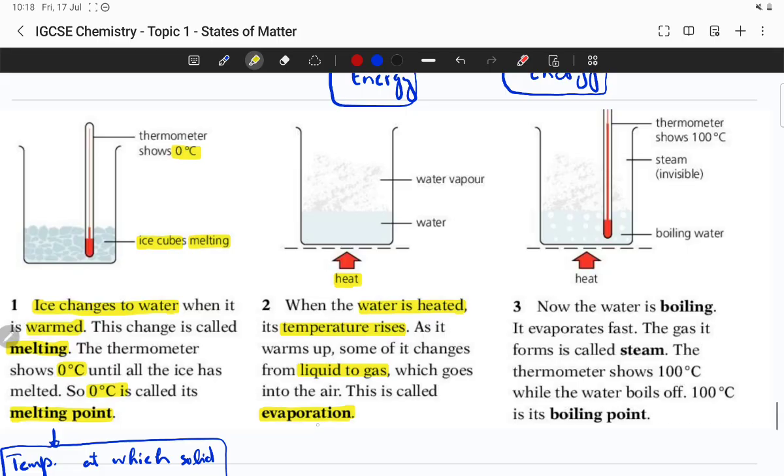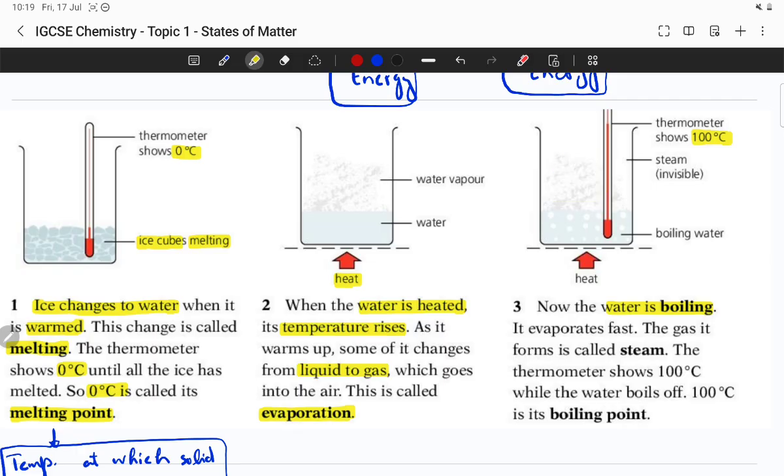That's evaporation. Now if you keep heating, there would be a point when the water or whatever liquid you have would start boiling, and then you can check with the thermometer what's the temperature. If water is boiling, the temperature would be 100 degrees Celsius for pure water. At this point, water molecules or liquid particles are changing rapidly into vapors or gas particles.